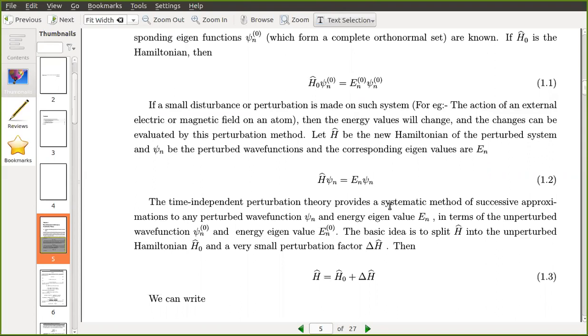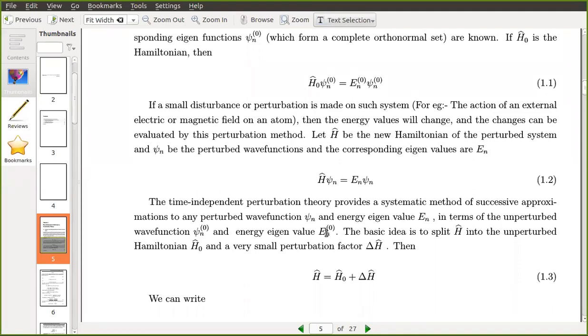Anything can be expanded as a series, so you can approximate it to decide accuracy and find the solution. Psi n and En are the new perturbed wave functions and perturbed energy. You can determine these in terms of psi n of 0 and En of 0, the known eigenfunctions and eigenvalues.